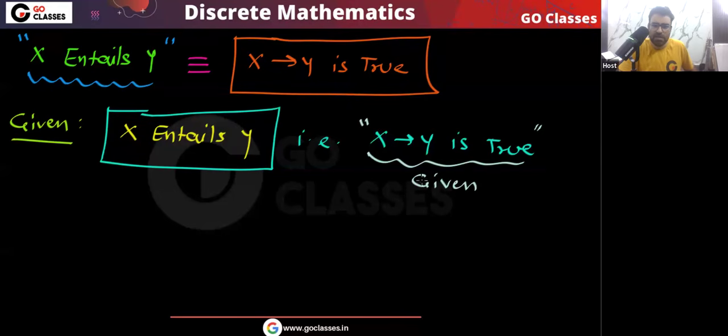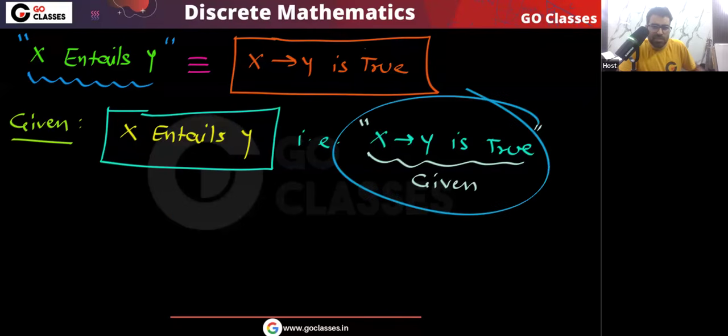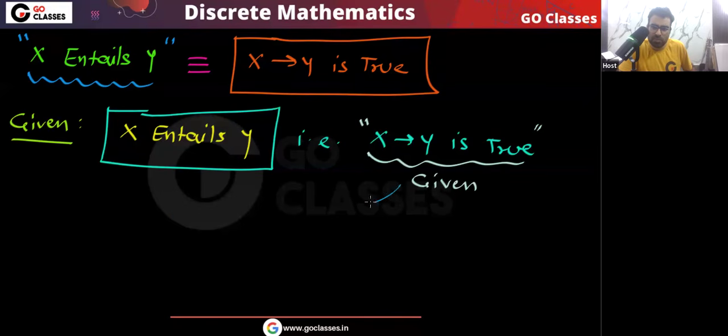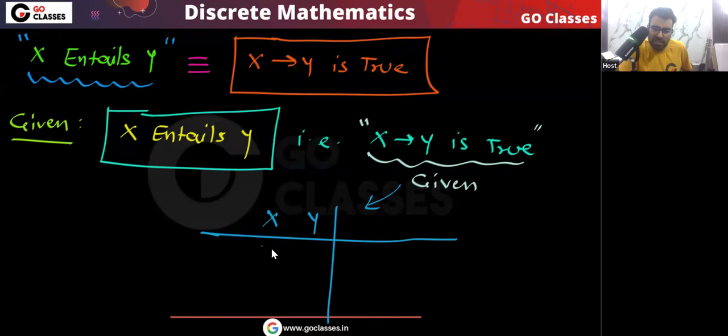Now you tell me, if X implies Y is true, then what are the possible truth value combinations of X, Y? If X is true, Y is true: yes, this is possible.